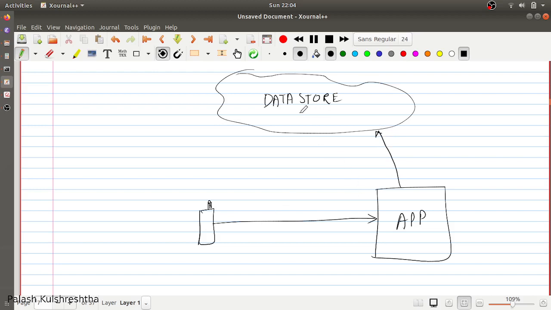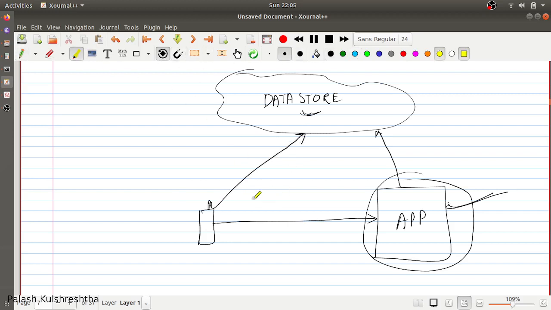But if the size of data is high, or if the volume of requests retrieving this data is high, then it is going to have higher resource utilization on your app instance. So to use your resources efficiently, what you can do is make this data store available to the client himself, so that instead of doing communications like this, your client can communicate directly like this.